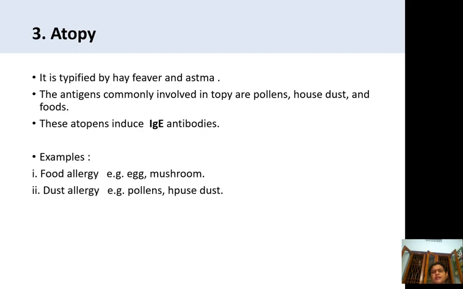Whenever they are exposed to this type of allergens, the IgE antibodies are activated and released in the circulation.